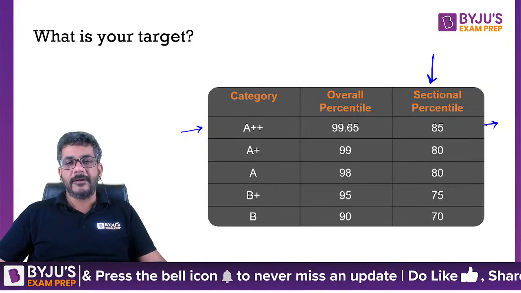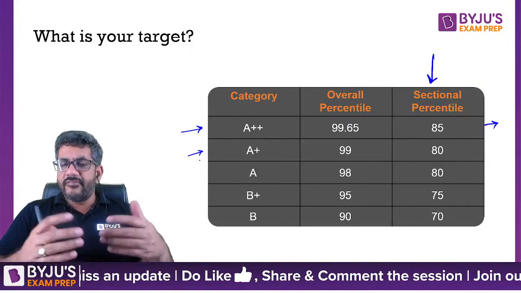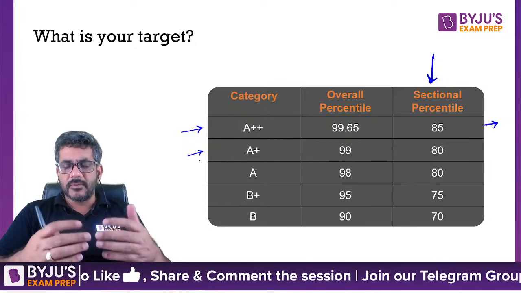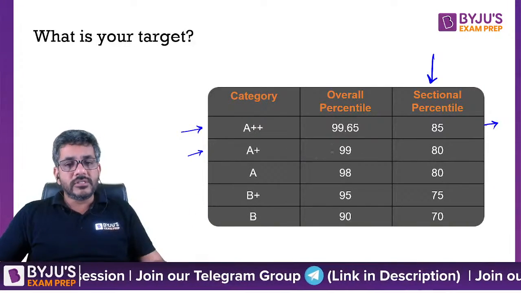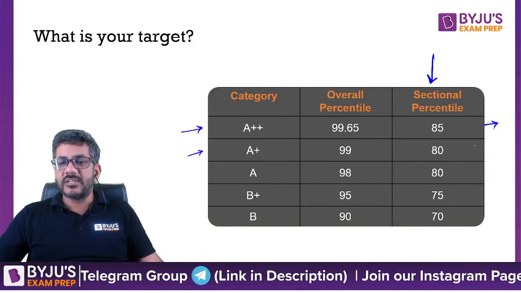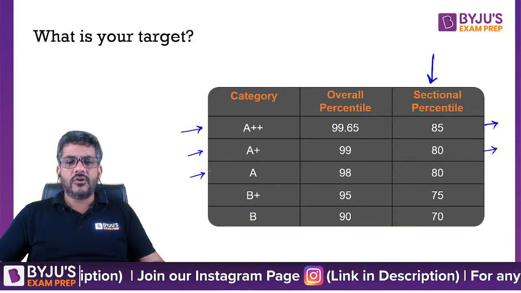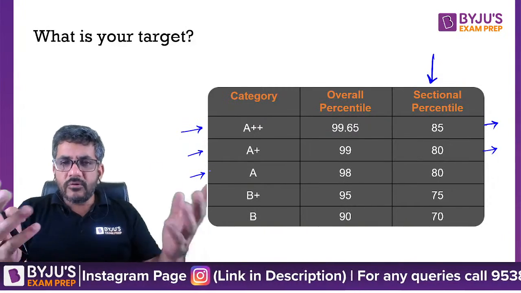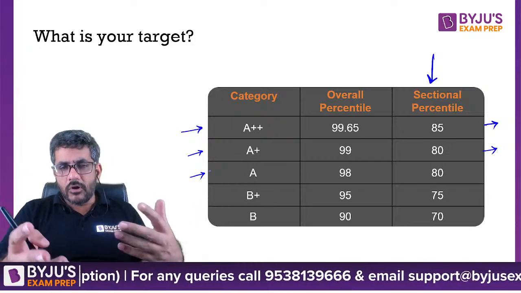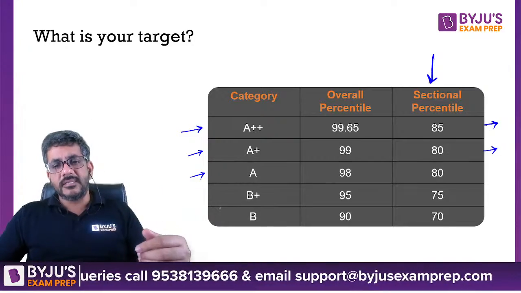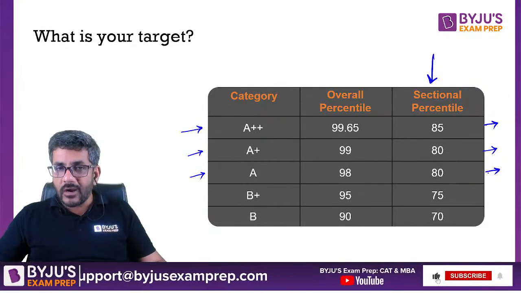ध्यान से देखते रहिएगा. An A+ category college, a college like FMS, a college like probably IIT Bombay, a college like IIM Lucknow, IIM Indore. For those, a 99 percentile probably would suffice with a sectional percentile of 80. For an A grade college, a college like I would say MDI Gurgaon, a college like probably you can say NITIE Mumbai, right? So, or the newer IIMs probably at the 98th percentile with the sectional percentile of 80, you can say I will surely get a call.